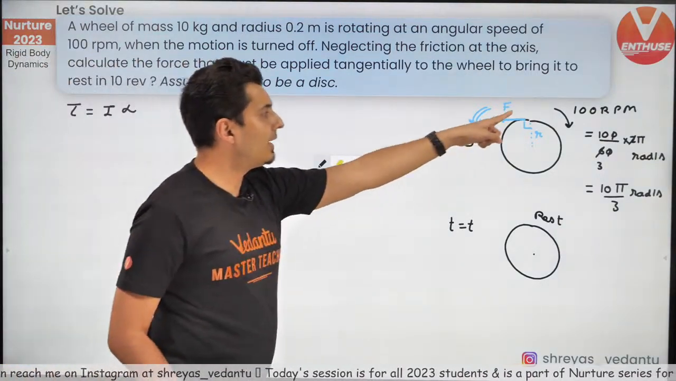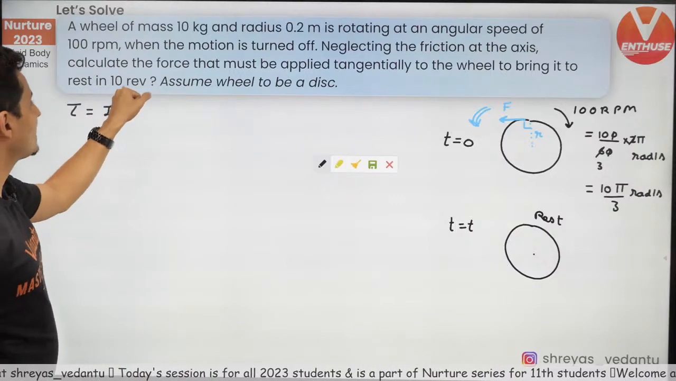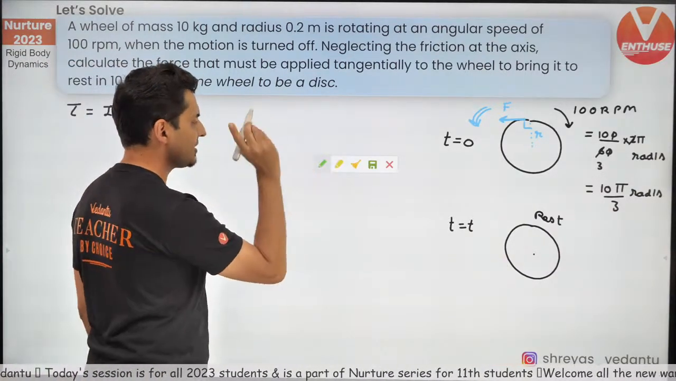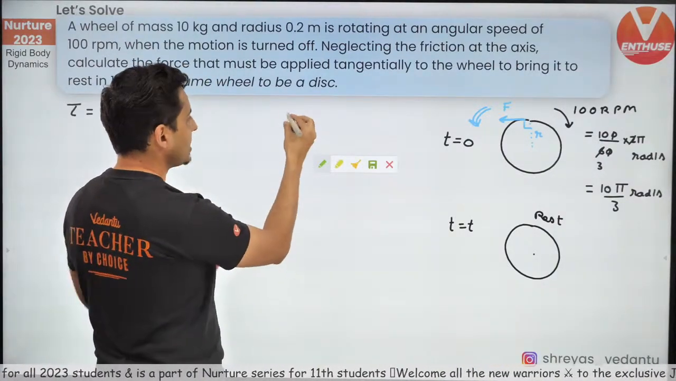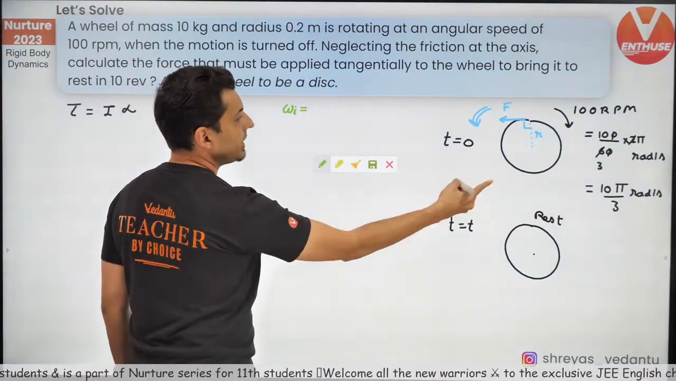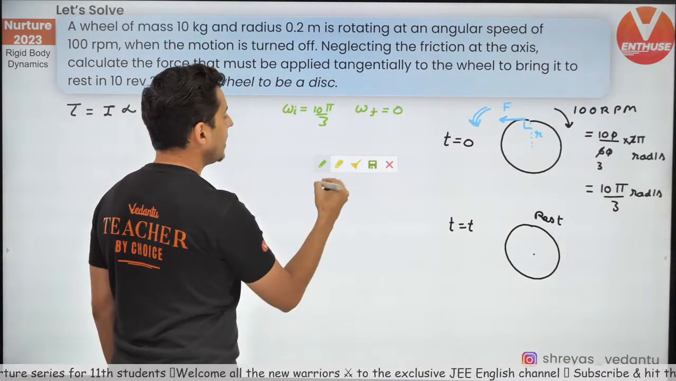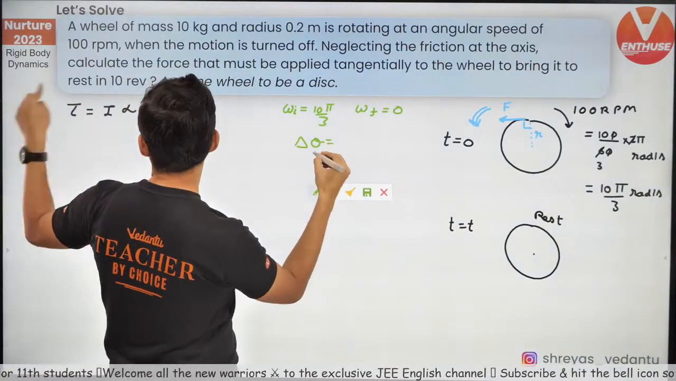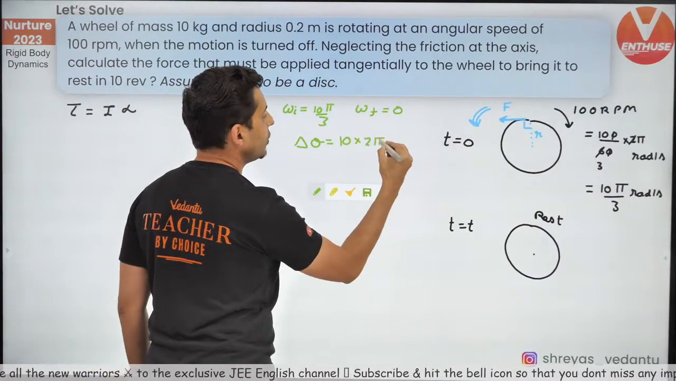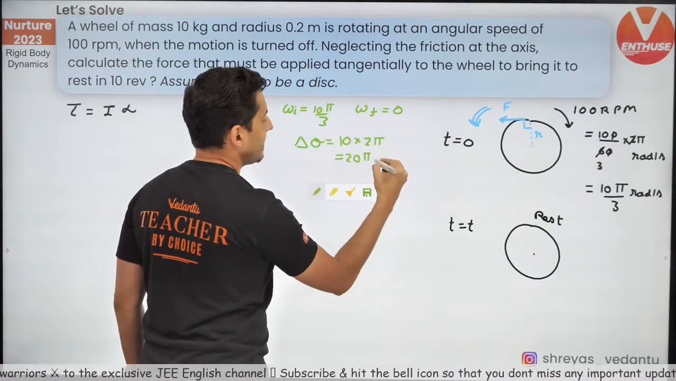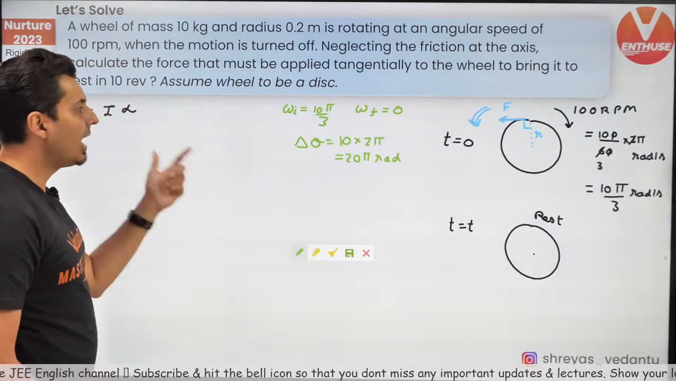Alpha, I think I can find out from this piece of information, because it is given that it should come to rest in 10 revolutions. So let's do this first. Let's see, which equation? Initial angular velocity is nothing but 10 pi by 3. Final angular velocity 0. Angular displacement is 10 revolutions. Each revolution is 2 pi radians. So 10 into 2 pi, which is 20 pi radians. And we need to find out basically the alpha.